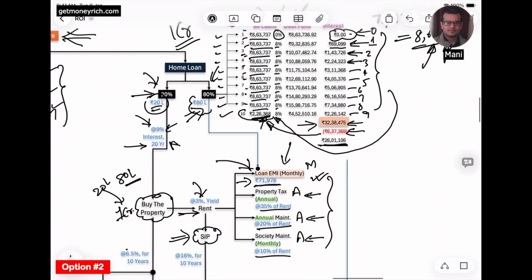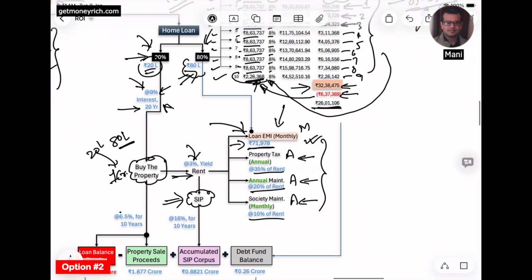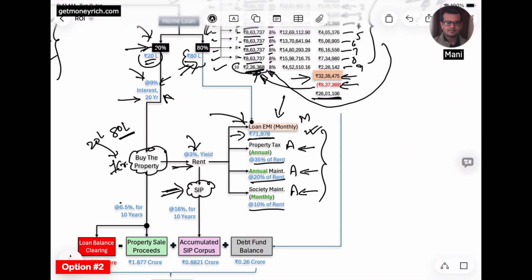So you can see here we were thinking about how he can invest in SIP because he has taken a home loan, but to pay the home loan he is using his 80 lakh debt fund investment.